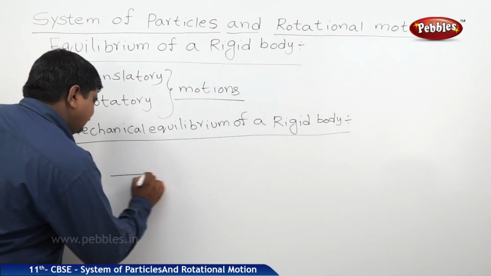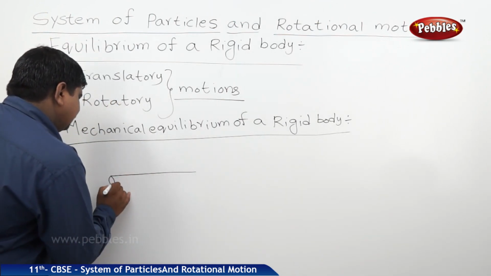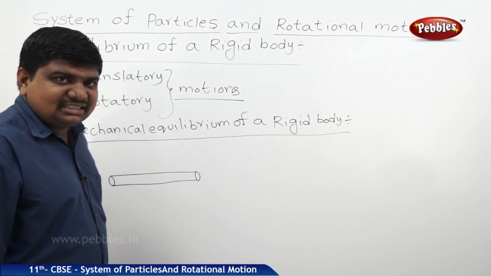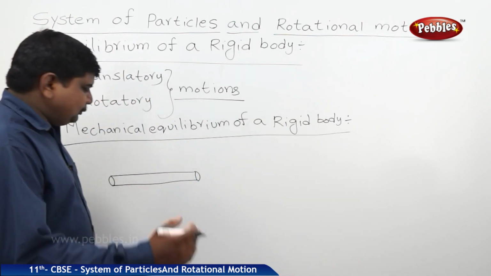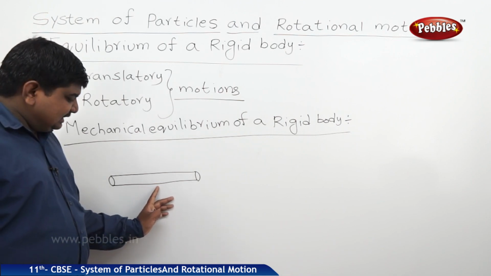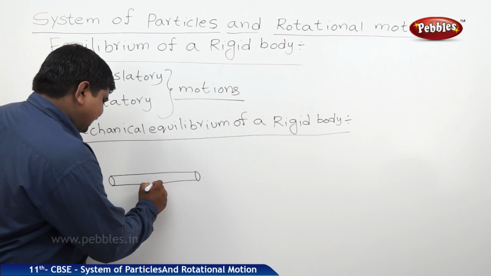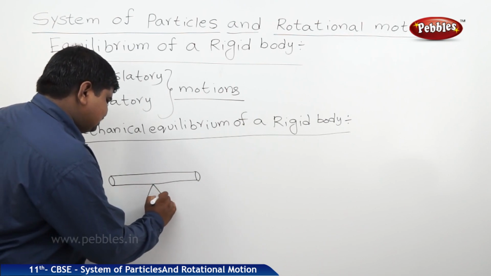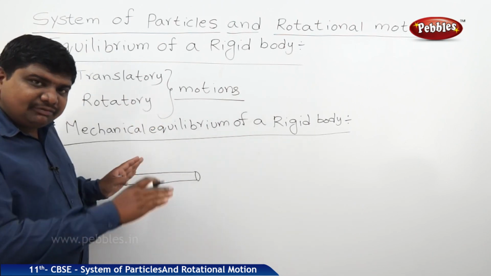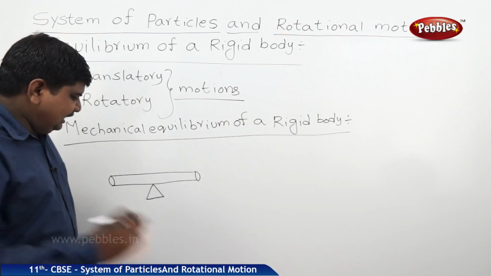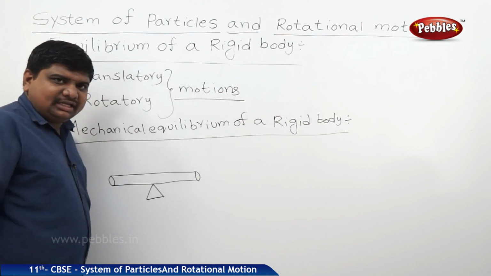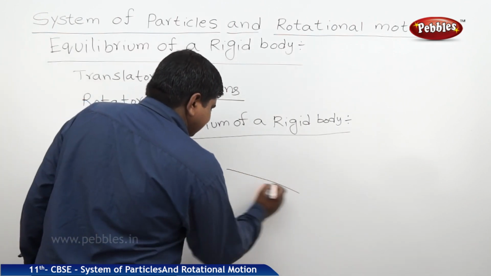Let us take a uniform body, a rod, which has a finite shape, measurable dimensions and measurable width. Suppose I fix a supporter in the middle, then we can expect that the center of mass and center of gravity coincide with each other, and the body will be balanced. There will be no tilting or upward or downward vibrations. If this supporter moves to the left side or right side of the body, then you can observe the body like this.